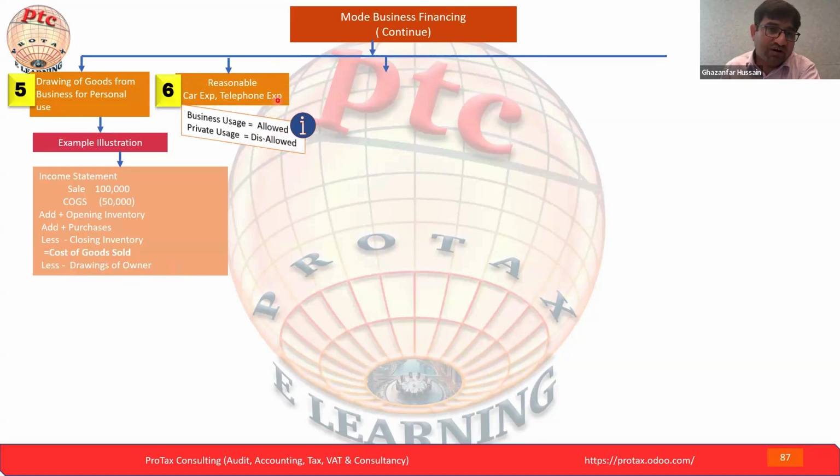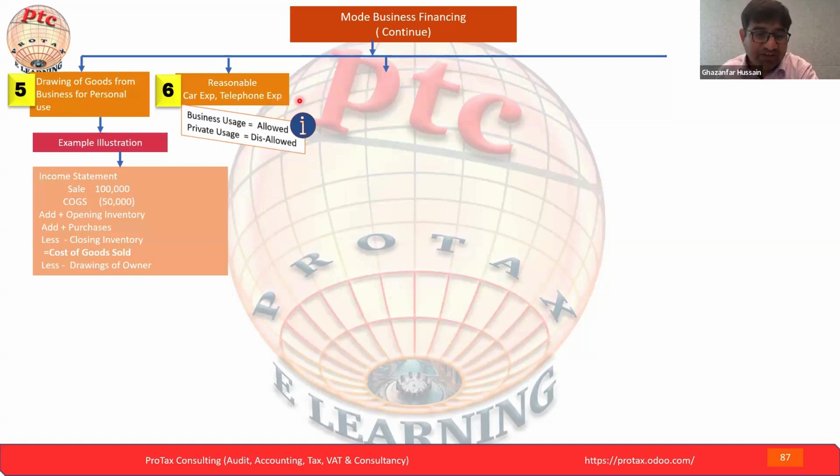Now here in terms of the car, normally companies give the vehicle to their employees for business trips, normally salespeople, the procurement team or senior management. They give it for business purposes or private purposes. So this is a very gray area, how to define that. Even when they give it for business purposes, how to define that?